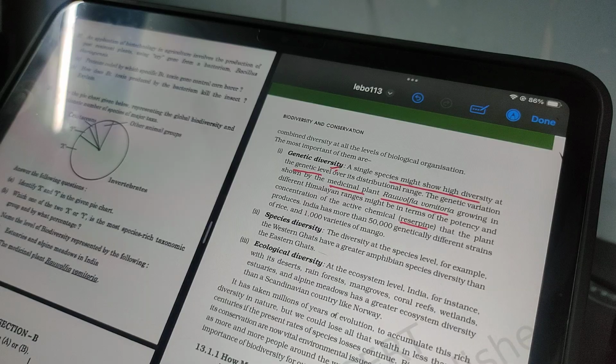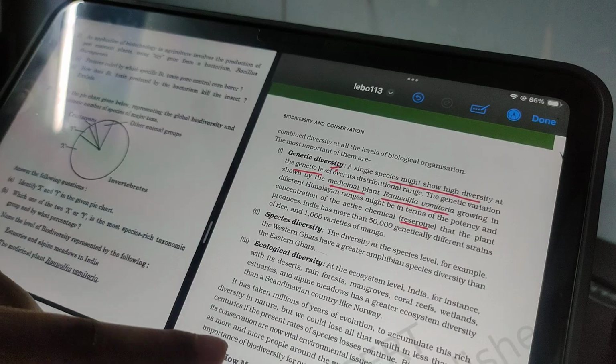As we eat many varieties of mango, there are thousands of varieties. So what is a thousand varieties representing? It is a diversity at the gene level. They are different at the genetic level, and the various different strains of rice, about 50,000. So that is genetic diversity at the gene level.